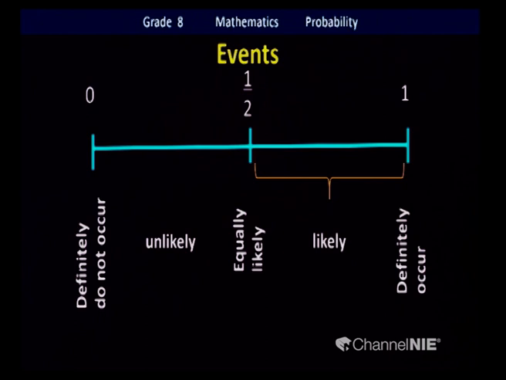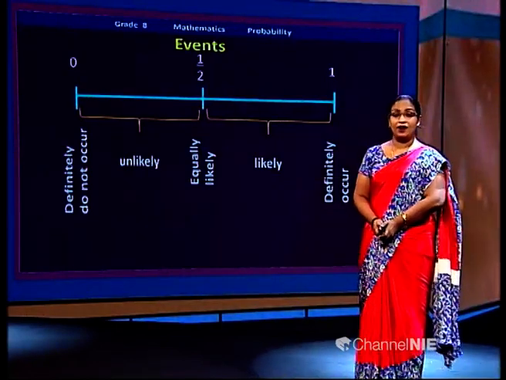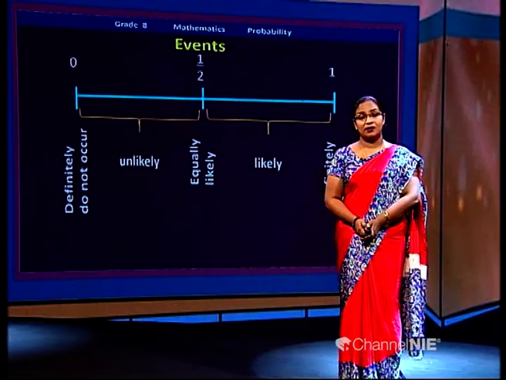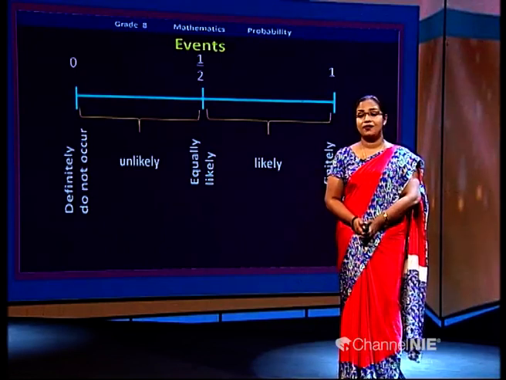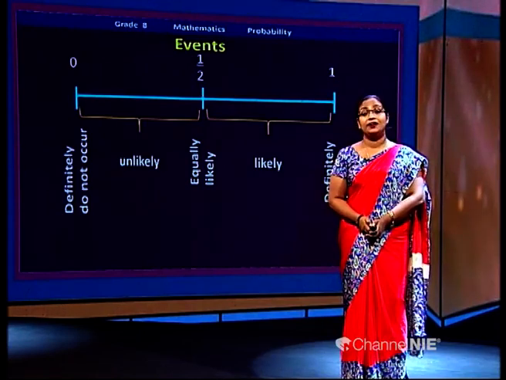Most probably it may not occur, but you can't say it definitely does not occur, but it's very likely to occur. So, for unlikely events, we can give marks within the range 0 and half. So, likewise, we can give marks or a numerical value for a certain event according to the possibility of happening, the occurrence, likelihood.